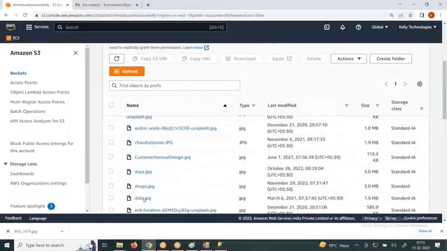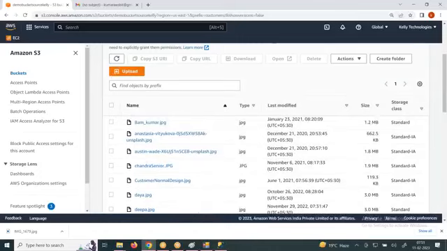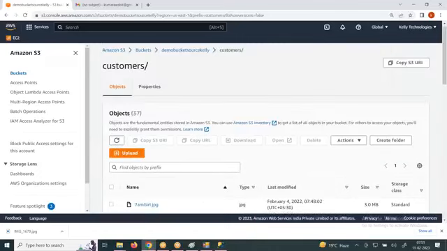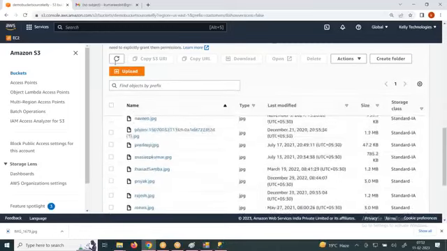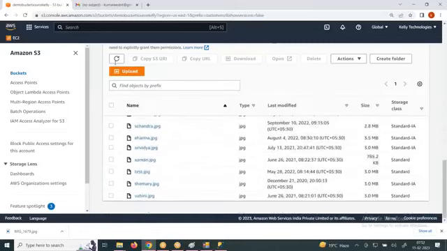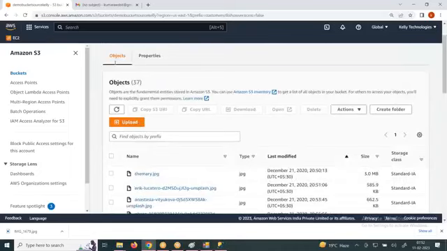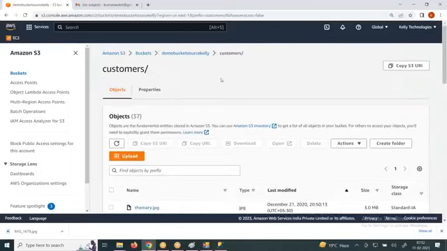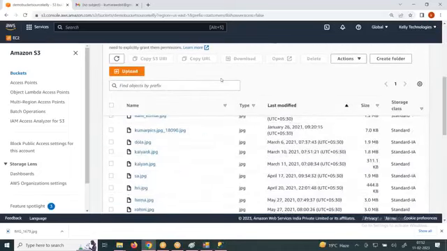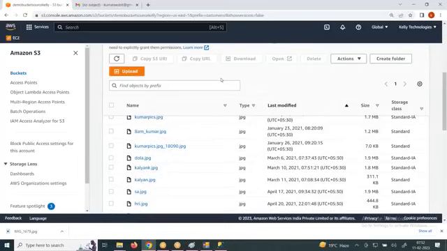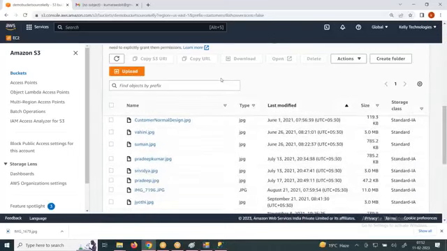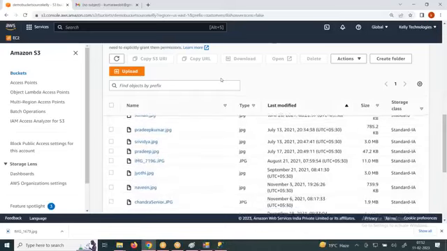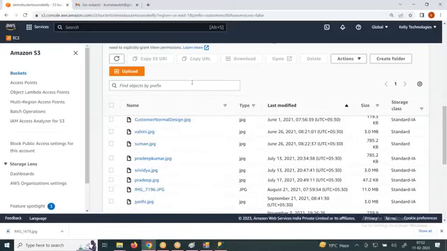Let's see. And what did I do? I don't know whether it has moved it or not. Let's see. No, it has not moved it. Wait a minute. Is this that bucket name or not? Wait a minute, sir. This is the bucket name only. But that's fine. I need to change my code. But I'll tell you.